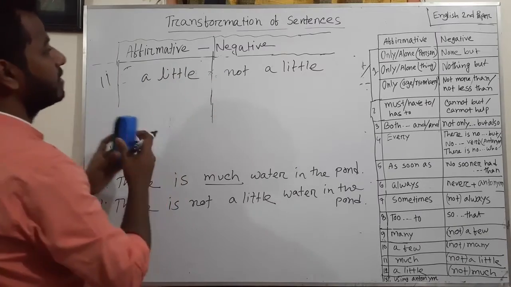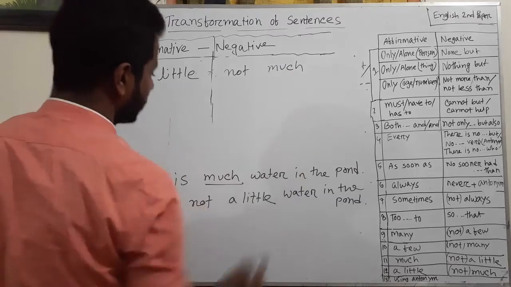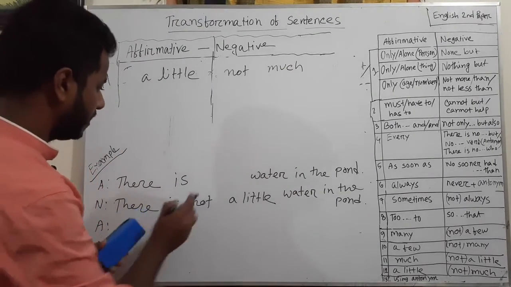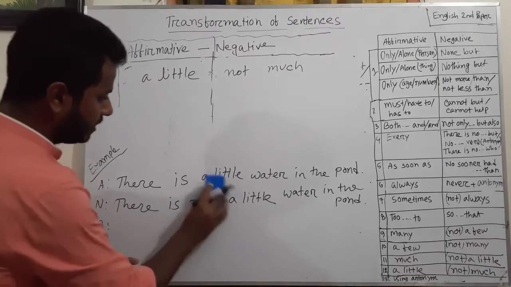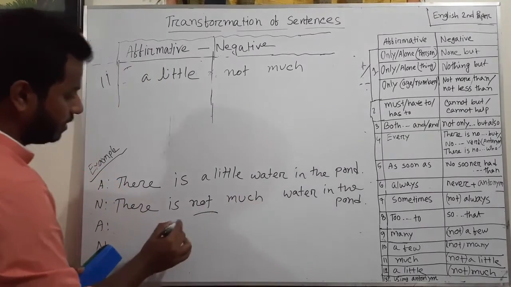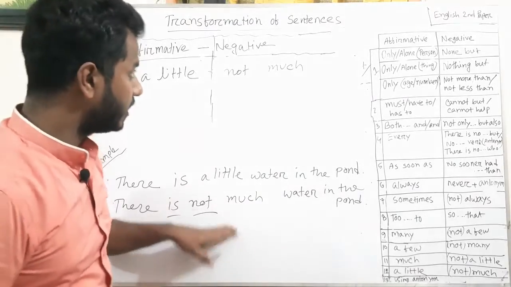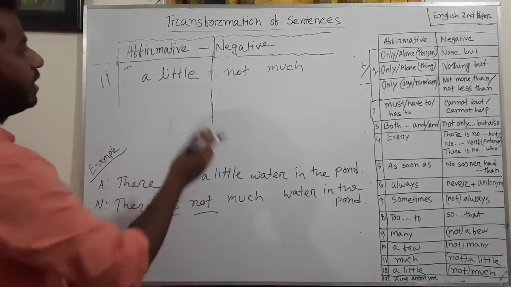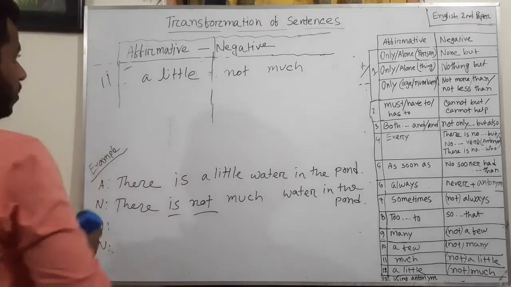Okay, and if in affirmative sentence there is a little, then in negative sentence you can use not much. Okay, take this example. If in affirmative sentence there is a little, then in negative sentence there will be much instead of a little. Okay, not will be added after auxiliary verb. Okay, dear students, so these rules are more easier because you can follow the one thing instead of another thing using in negative sentence. And the last one